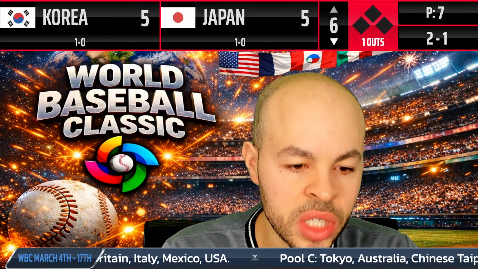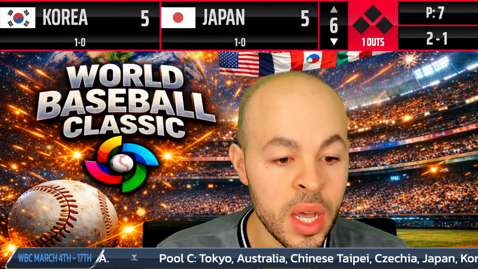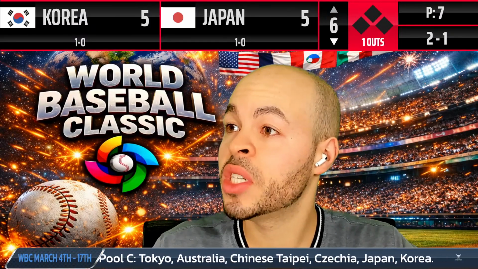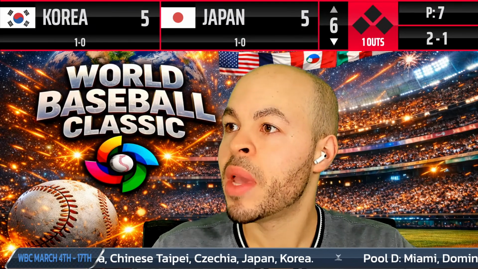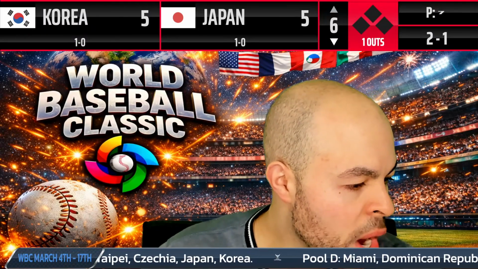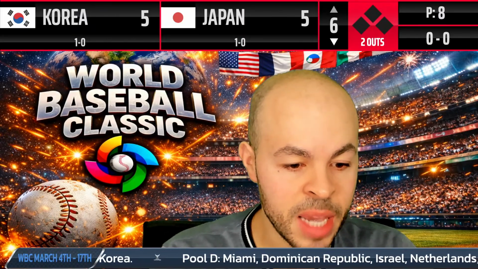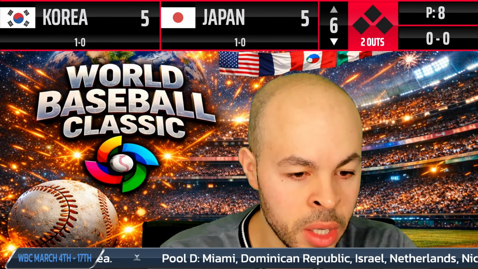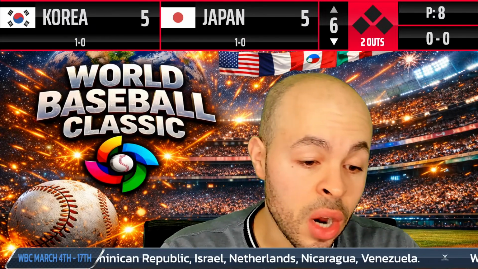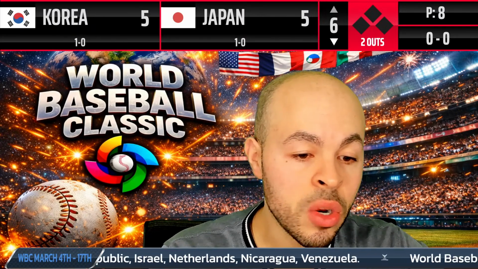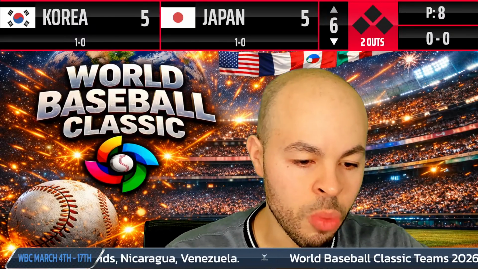I'll give you a quick summary. Started off with a single, 3 singles to start off the game. Here's the pitch. That ball's hit to the shortstop, fields it cleanly, makes the throw, got him. 2 away, 2 quick outs. So that's how the game started. Then strikeout, pop out. Then a double from Bo Gyung Moon. Korea leads 3-0. First inning, Otani walks, ground out, home run, 2-run home run.